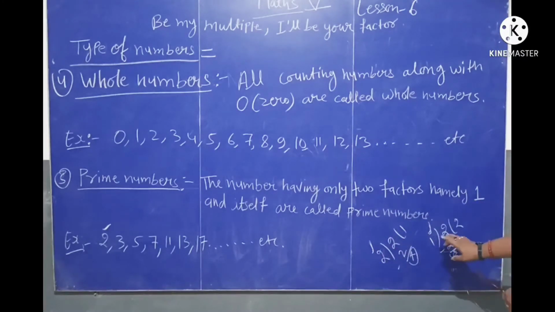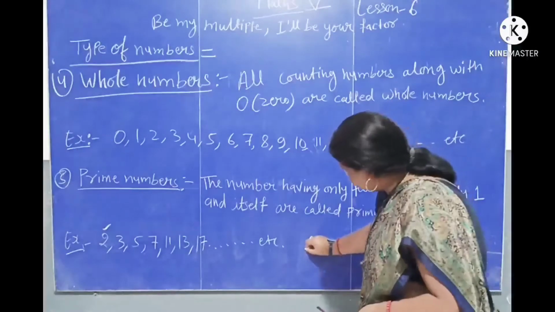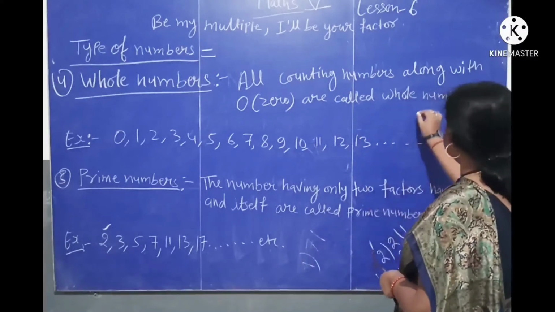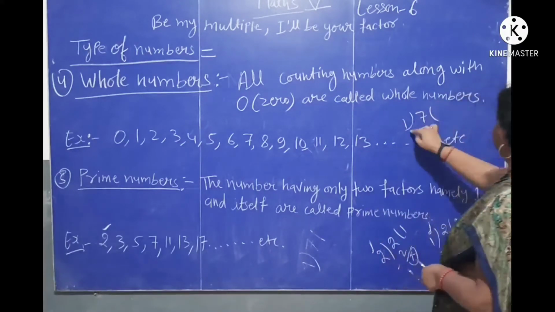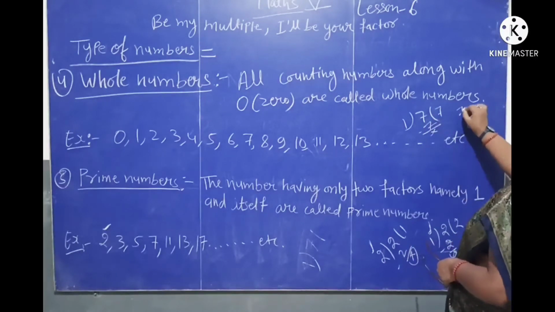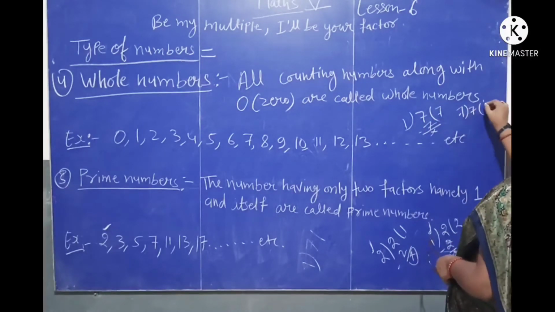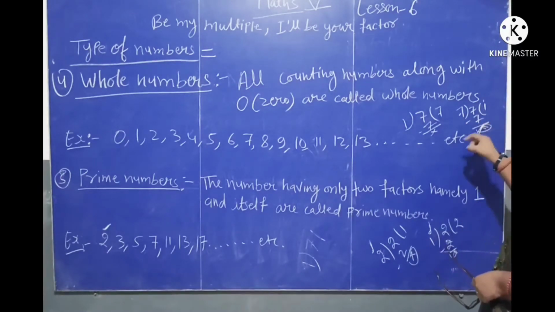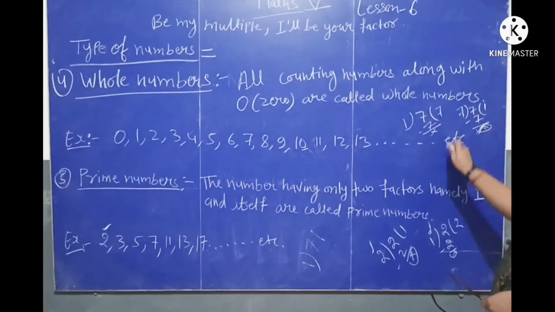Only two numbers can divide 2. Let's check 7. 1 seven is 7 and 7 ones are 7. Means 7 has only 2 factors, means only 2 numbers can divide 7.